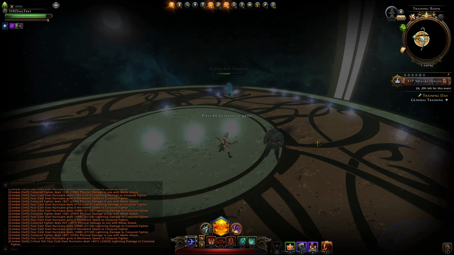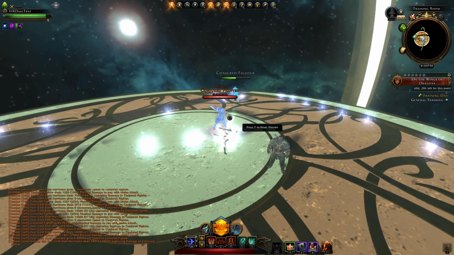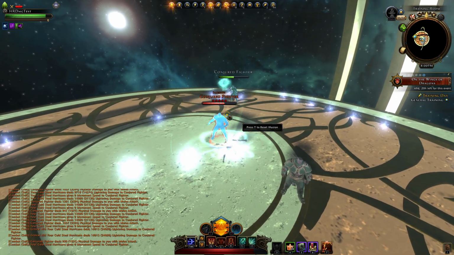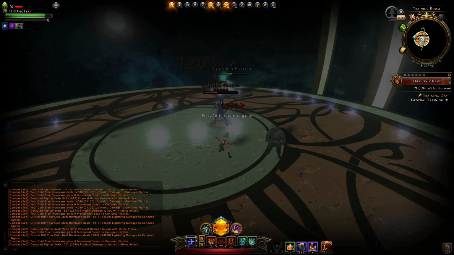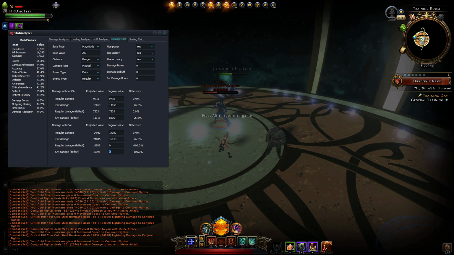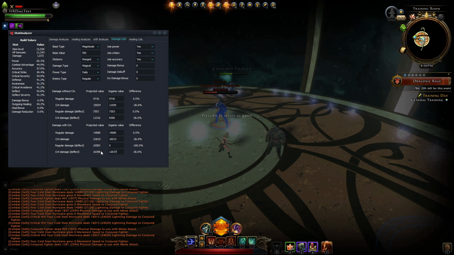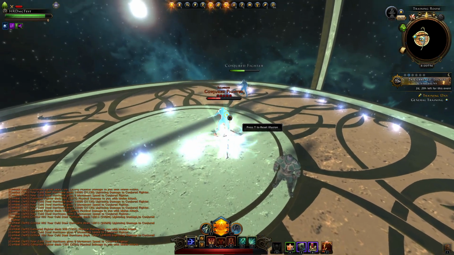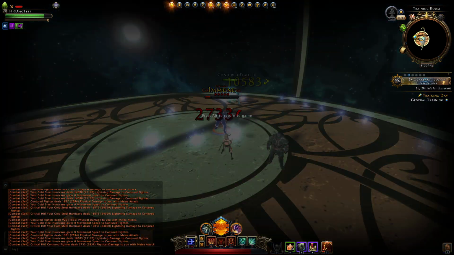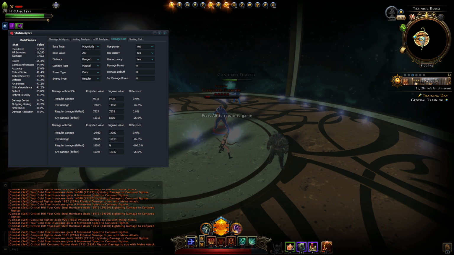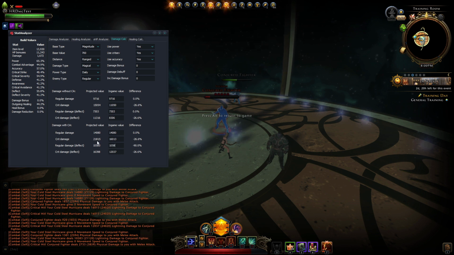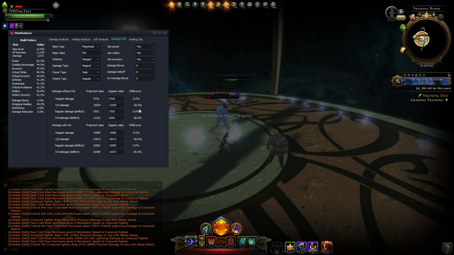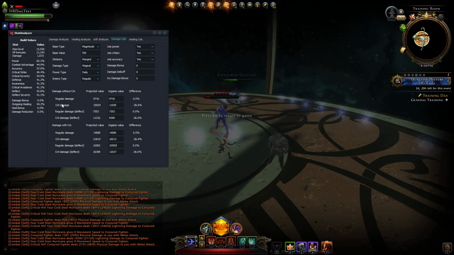Again, minus 26.6, which is very suspicious. 1613, 1237. And then we need a regular deflected, which will be 10583. There it is, 10583. Perfect. So we can see that the values are all correct, except for everything that is related to crit.